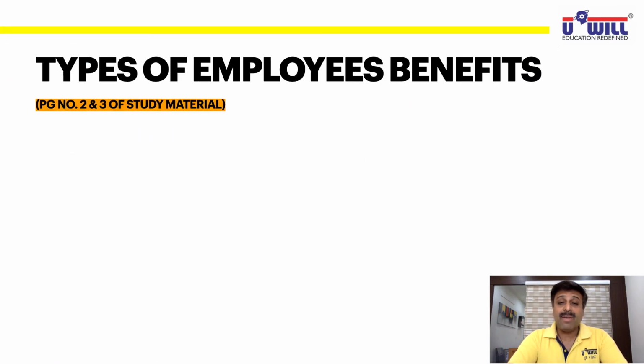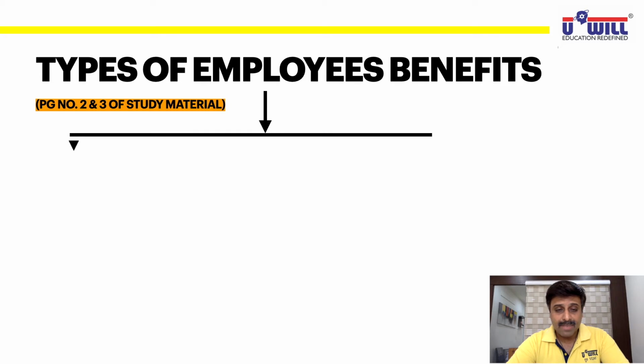Now, types of employee benefits. This you have to write in your notebook. It covers page number 2 and 3 of your study material. Okay, types of employee benefits are discussed on page number 2 and 3 of your study material. All of you write this diagram in your notebook. There are 4 types of employee benefits. So make this diagram. Okay, 1, 2, 3, 4.